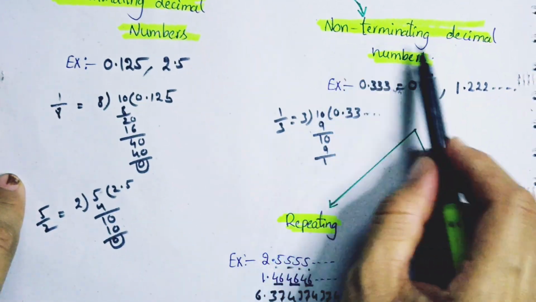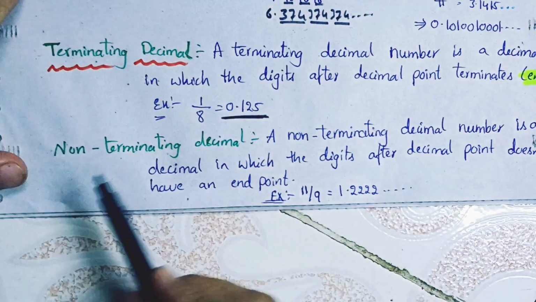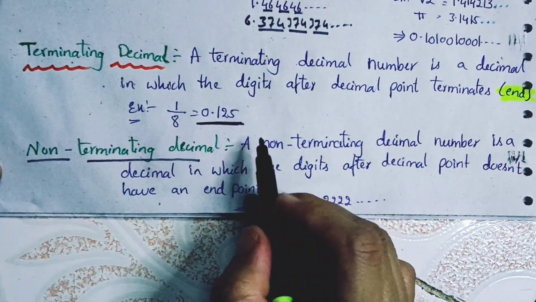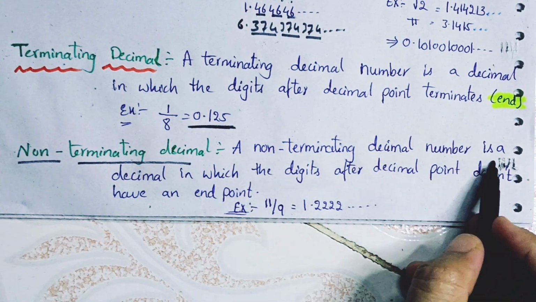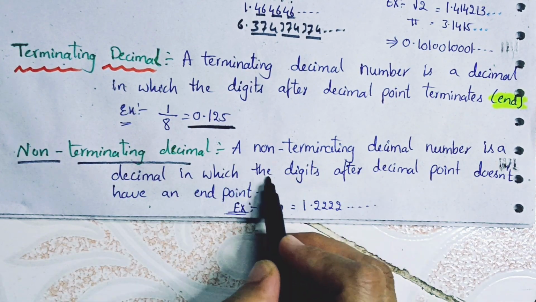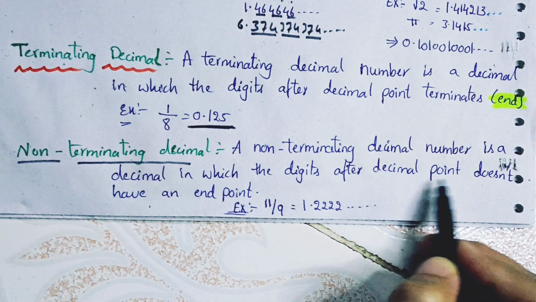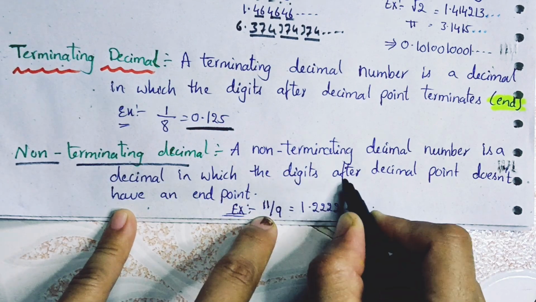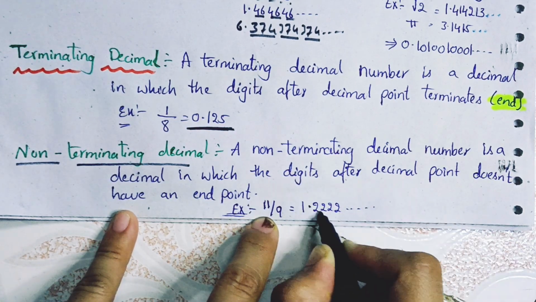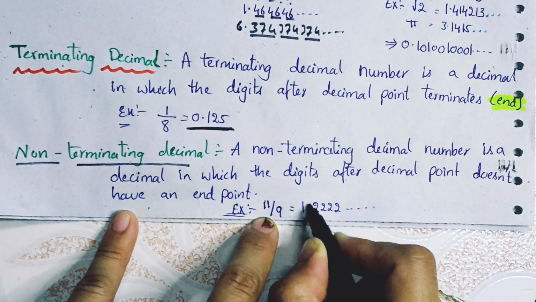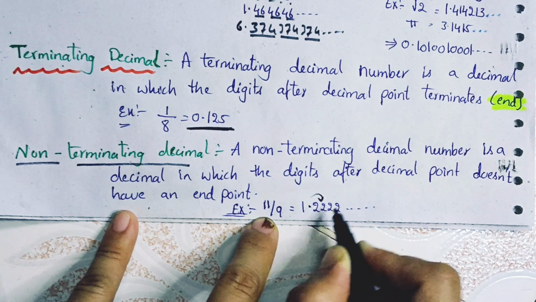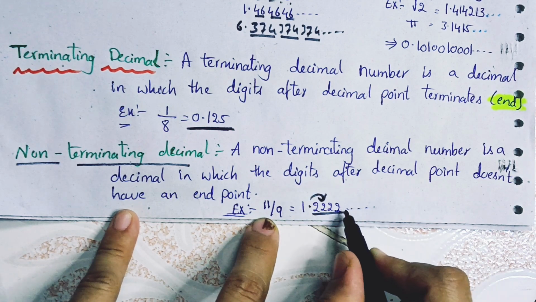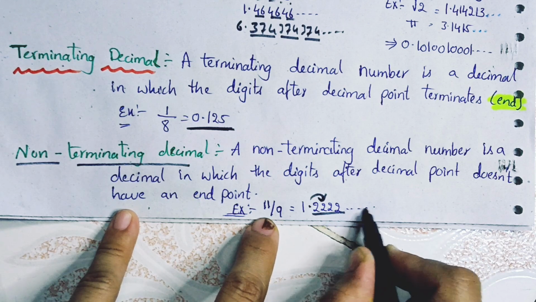Let's see the definition of a non-terminating decimal number. A non-terminating decimal number is a decimal in which the digits after the decimal point don't have an end, which means they are continuing.